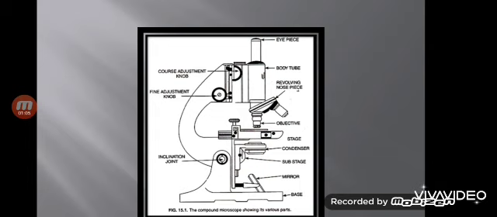This coarse adjustment knob and fine adjustment knob are adjusted to magnify and see the slide properly. Then this mirror is adjusted so that light focuses on the slide properly, and whatever is kept under the microscope is visible properly.